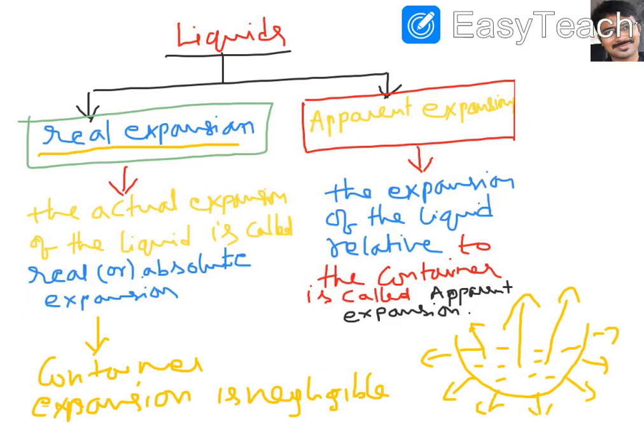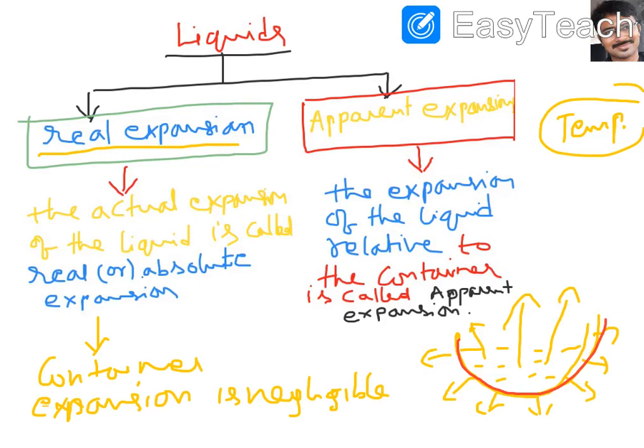We know that temperature affects not only liquids but also solids. So solids also can be affected. So we have to take a container for liquid heating. For heating the liquid we need a container. So when we are taking the container here, what can we conclude? Whenever you are taking a container, the container also expands with respect to the liquid.